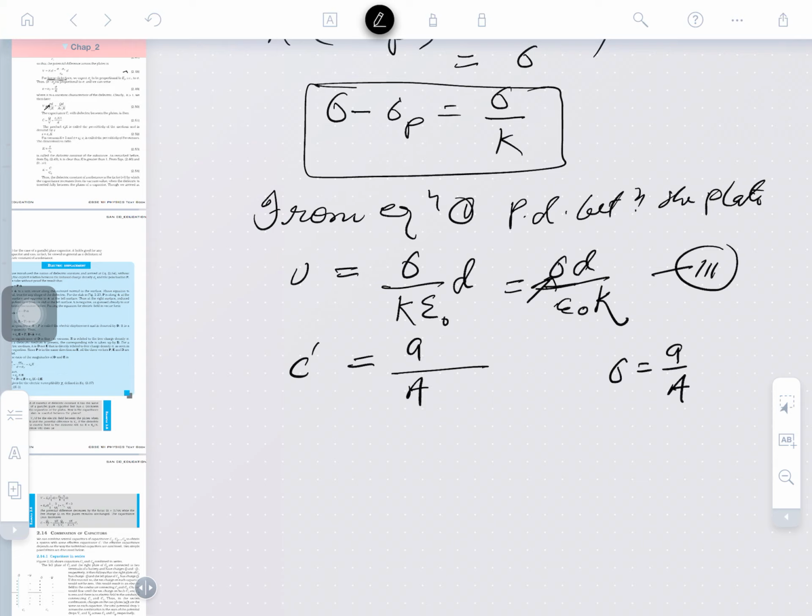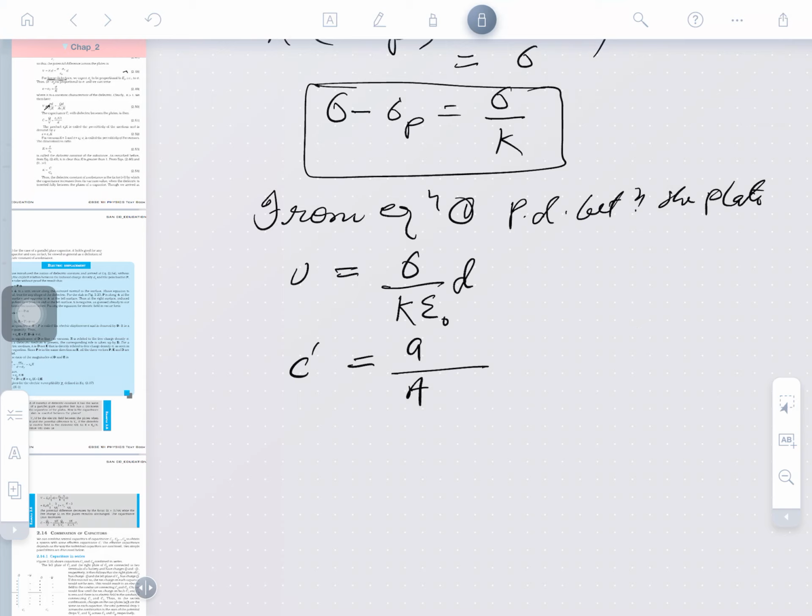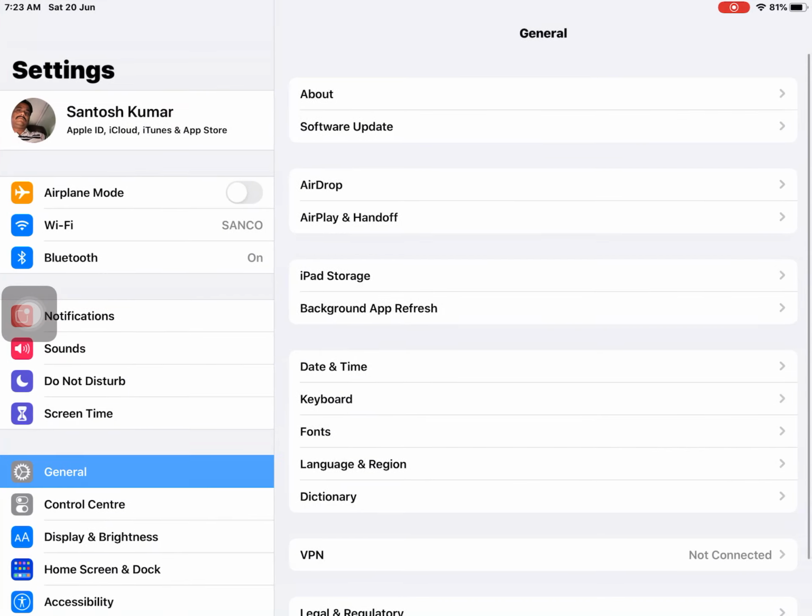So, potential can also be changed here. So, the formula will be modified here. What will be the formula? Here I am modifying this, okay. You may see this. So, further it can be written as Q by A, it is this here, and d and epsilon naught, and it is k. This is the formula for the potential. You may see the formula for the potential. Is that clear?